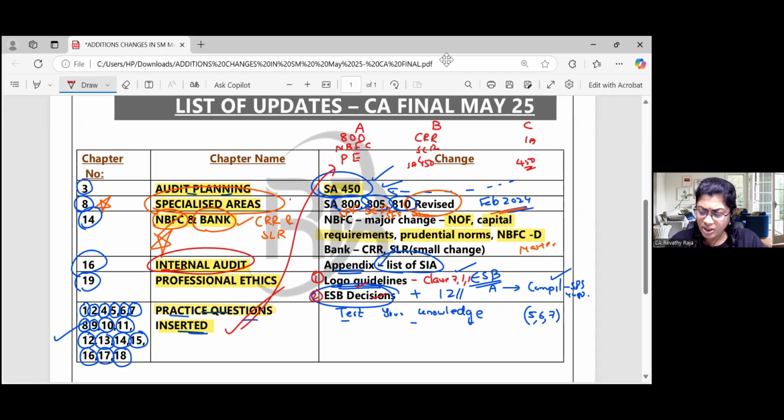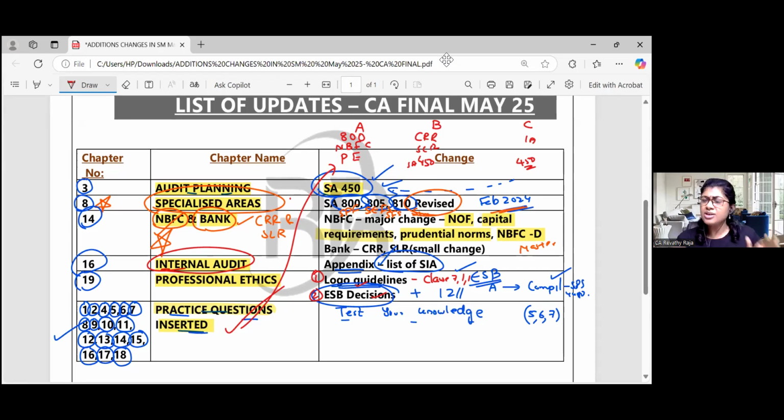Nothing much to worry. Not like you think, a lot of changes, because some students are saying, ma'am, we got some PDF, etc. Yes, changes are there, but not much. Just see, May 24, a lot of changes. Before that, May 23, a lot of changes. Just minor here, but these three, please be careful. Others, you can tackle very easily. What three? 800 series, NBFC and professional ethics. Even for professional ethics, I will put it on YouTube as and when it's done.